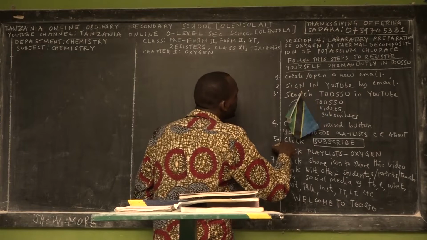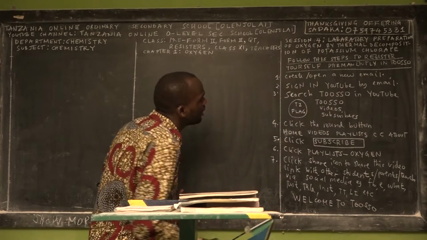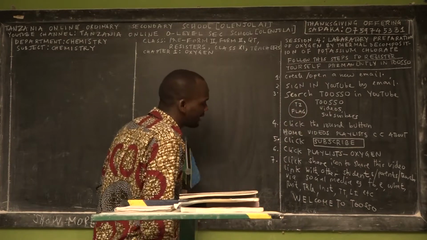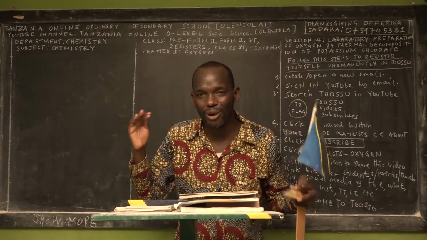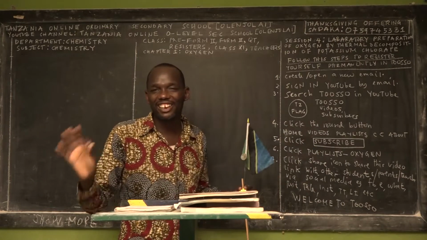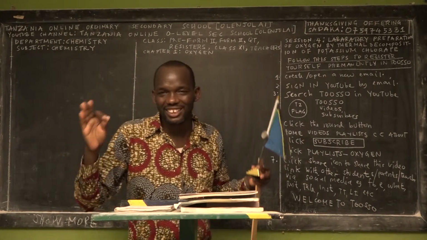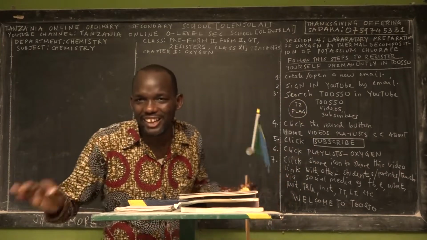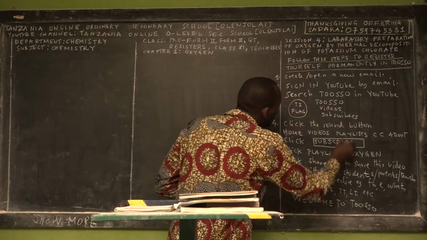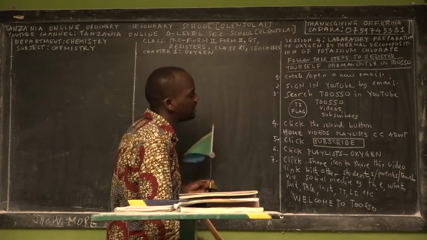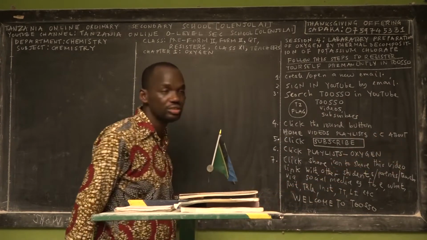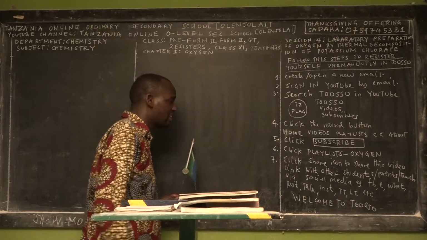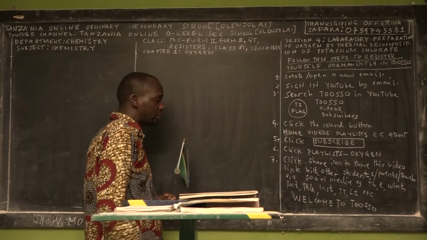Soon the number of subscribers will increase because we'll instruct you how to subscribe to our channel. So you see a round button with the national flag of Tanzania. We ask you to click that round button once, and once you click it, you are already in TOSO. You're warmly welcome. You are already in Tanzania Online Ordinary Secondary School [Olenjolai], and you can access our content anywhere at any time. There's no physical limitation. You'll see the horizontal toolbar with home, videos, playlist, community, channels, and about. I will come to this toolbar later.